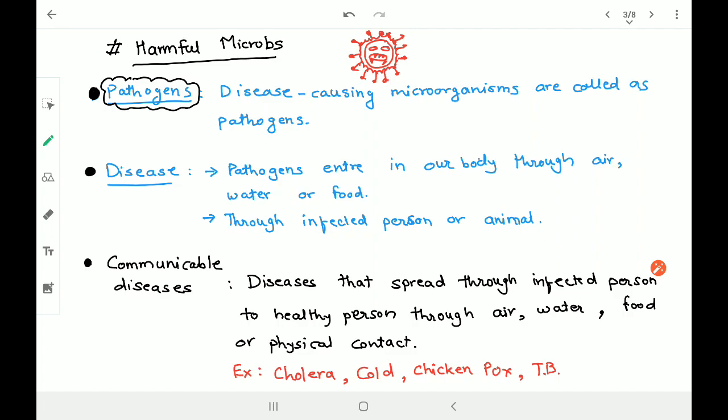Typhoid: normally typhoid is not considered to be a communicable disease, but still the person who has got typhoid, if he or she won't take proper precaution, the typhoid might transfer to the person living with that fellow. Okay, so hygiene needs to be maintained here, right? Got it clear? So it's not only about useful microorganisms, even we need to know about harmful microorganisms. Some more microorganisms which are harmful to our body, that we will check in the next slide.